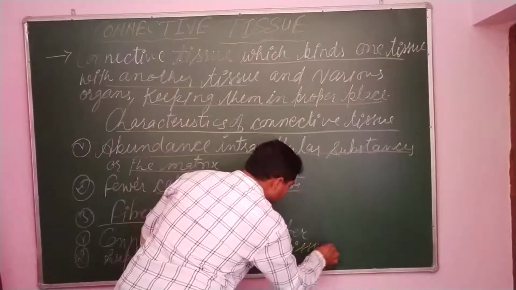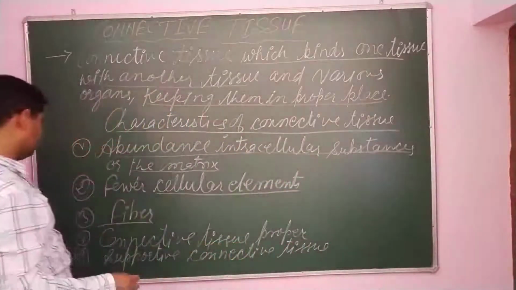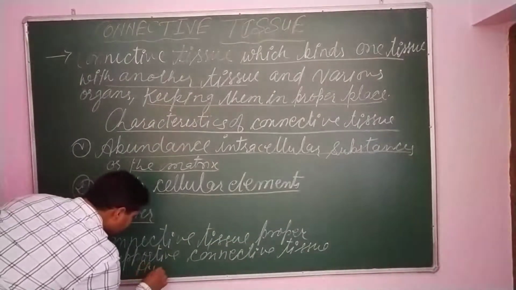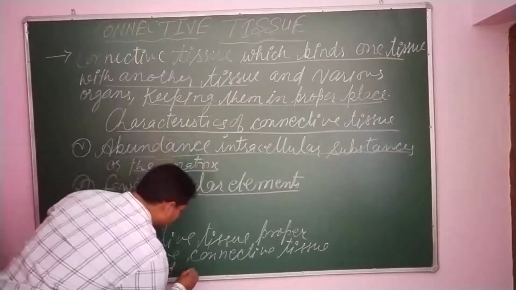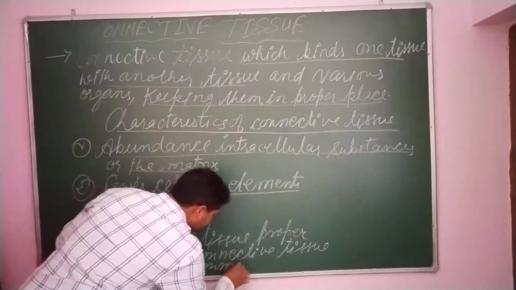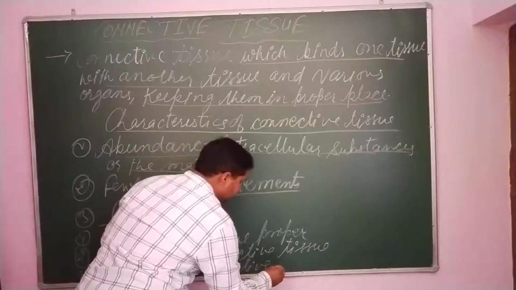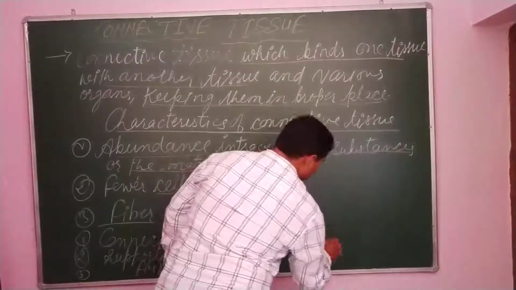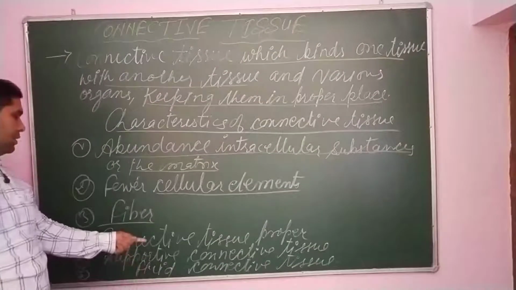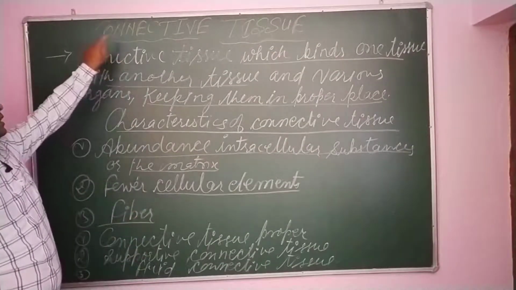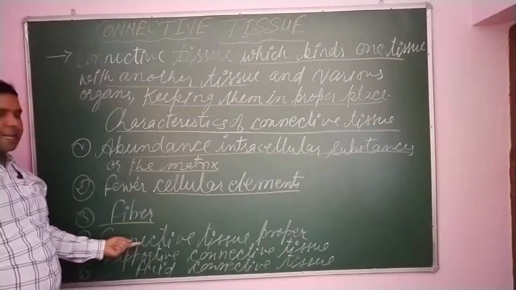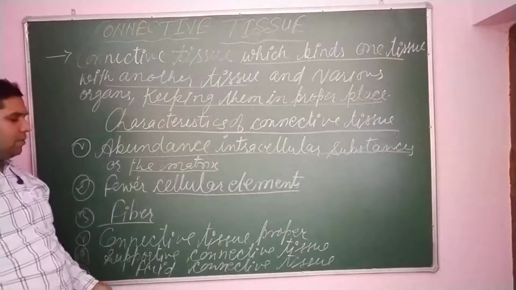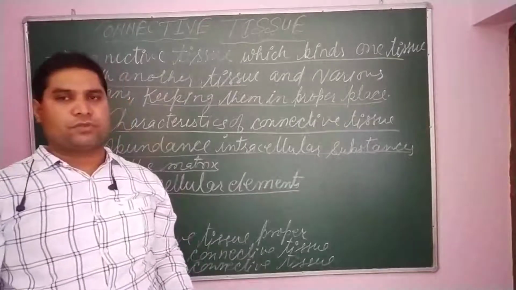And third is fluid connective tissue. These are the three types of connective tissue: connective tissue proper, supportive connective tissue, and fluid connective tissue, dear students.